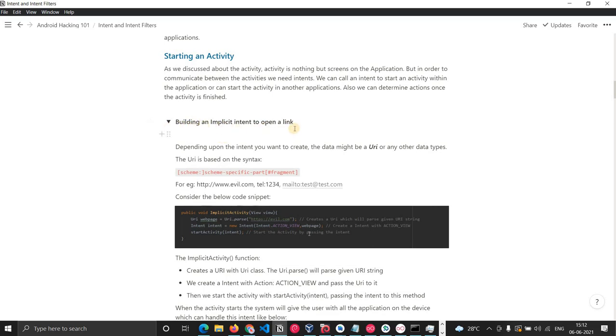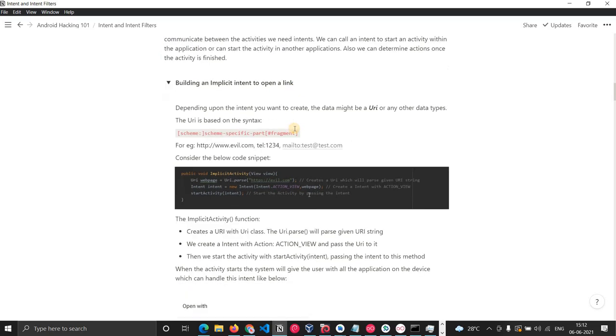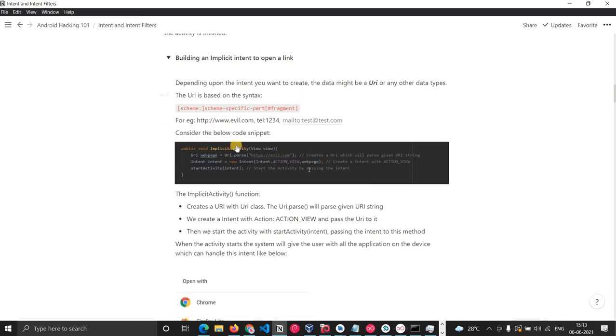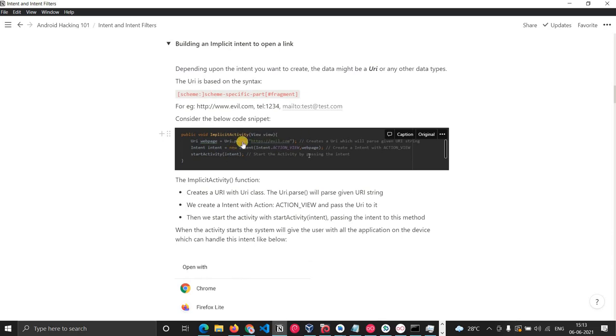This is building an implicit intent to open a link. We will declare an implicit intent in one application, and then from another application we will try to call that intent. This is the part of the code which calls it. You can see that we first declared a web page with this URL.